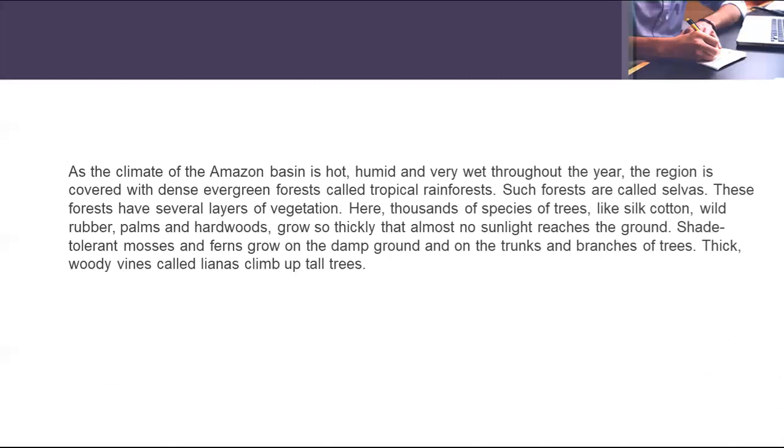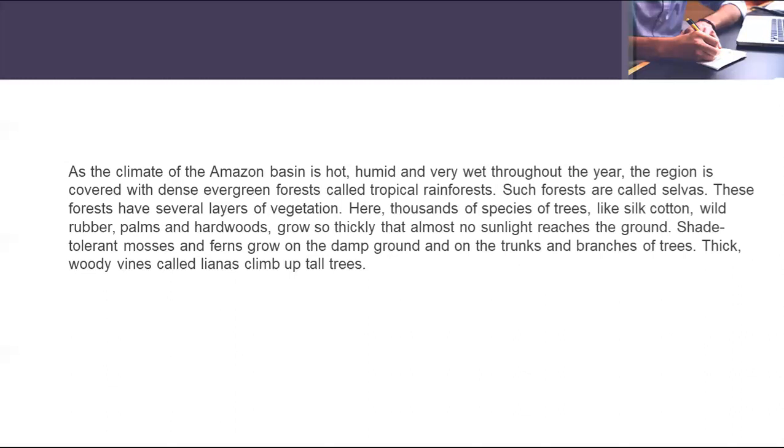So these are the specialities of the forests called tropical rainforests, and the special name of these tropical rainforests is selvas. We can see several layers of vegetation there, thousands of species of trees like silk cotton, wild rubber, palms, and hardwoods. The plants and trees grow so thickly that sunlight cannot reach the ground.